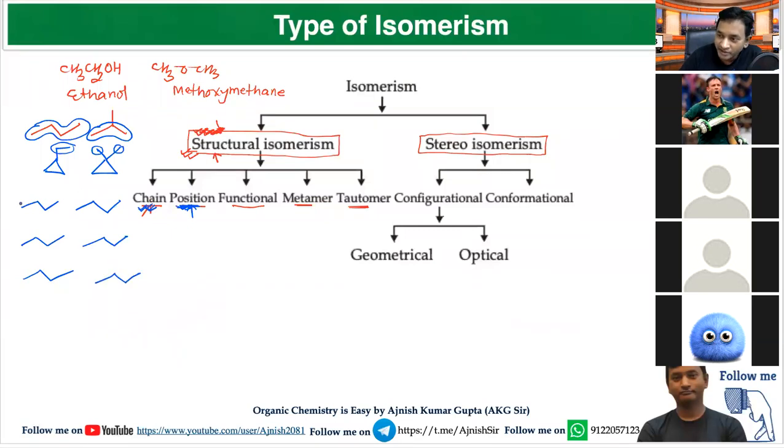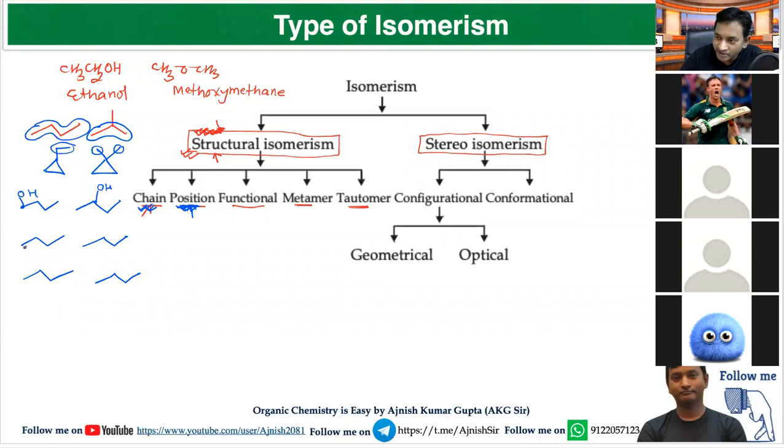Here, if this first position has an OH group, and if this second position has an OH group, the main chain of carbon is 4, but the position of the functional group here is 1, and here it is 2. So there is a change in position of functional group. So they are called positional isomers.